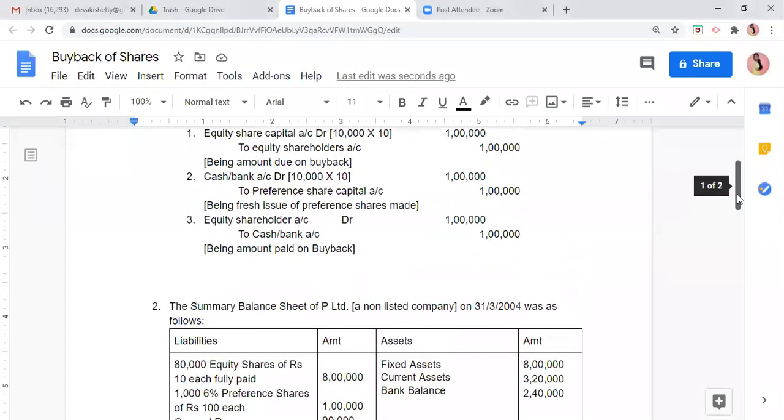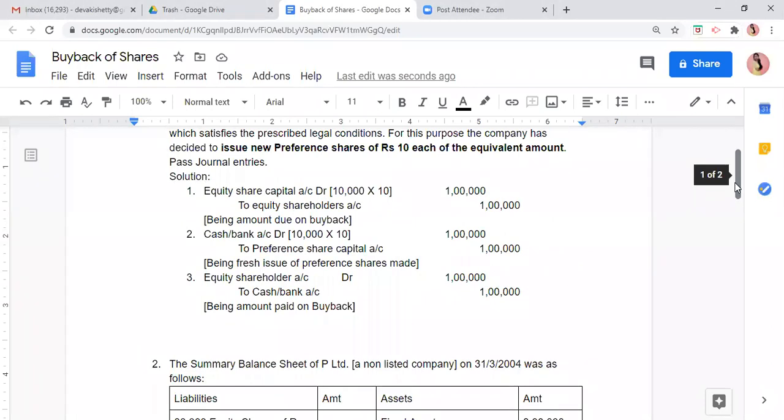First entry, see, I have always told you, when we have to pay to someone, we will not directly pay. We will first find out how much amount is due for payment. That is, the first entry was for due. What is the meaning of due? We have calculated the amount that has to be paid. And in the last entry, we have paid that amount. First entry was to find out how much amount has to be paid on buyback.